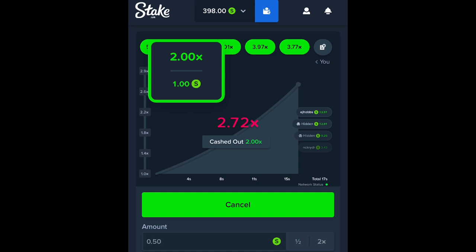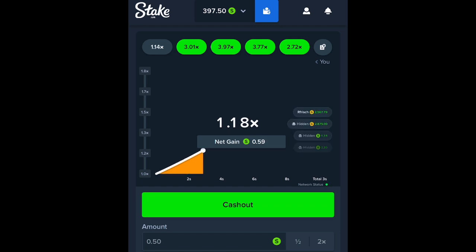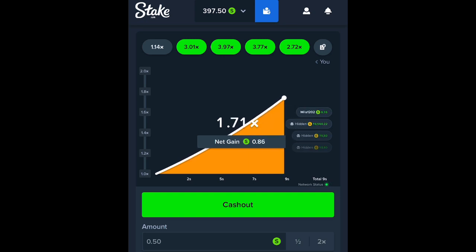There's many different formulas that people could use, or strategies, or systems, or whatever you want. Or you could just wing it, because you could just put a bunch of money in there, and then instead of waiting for 2 times, you could just press the cash out button. See that cash out button? You could just, that net gain, you can see where you are. You could just say, oh, I just won $1. There we go. Boom, take it.